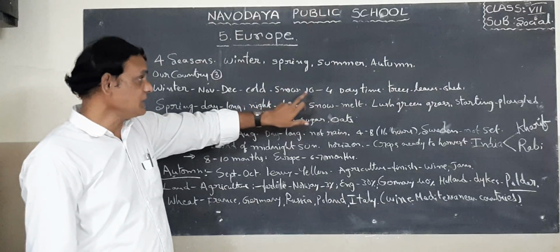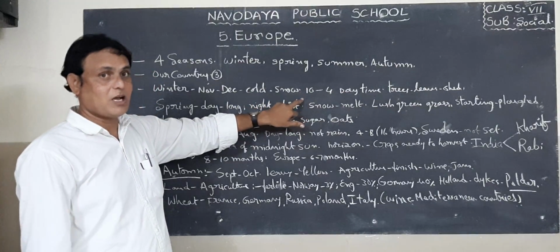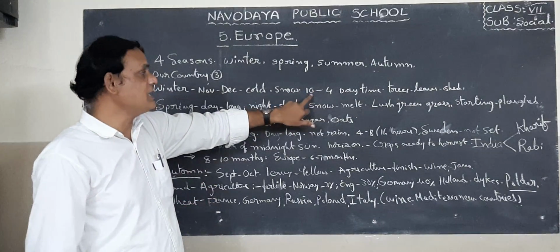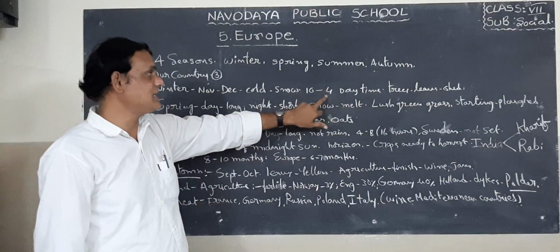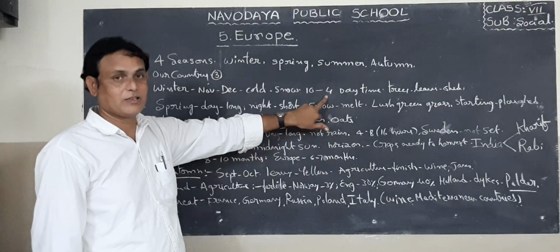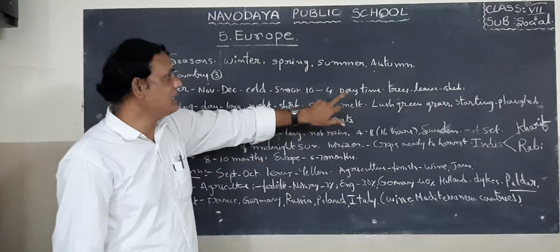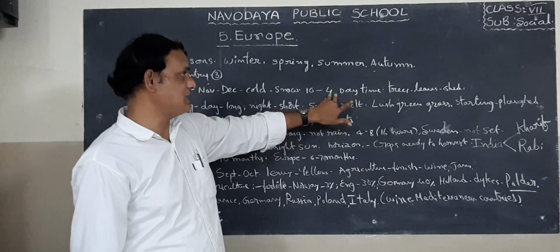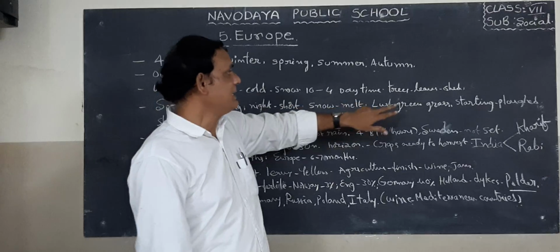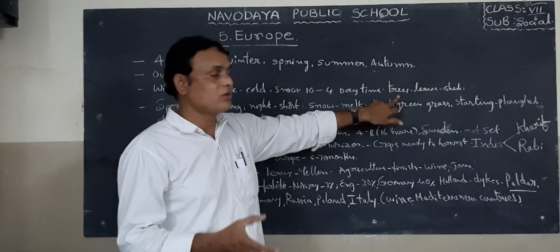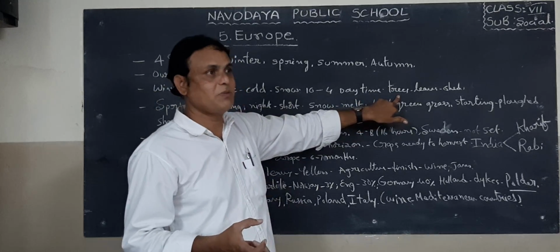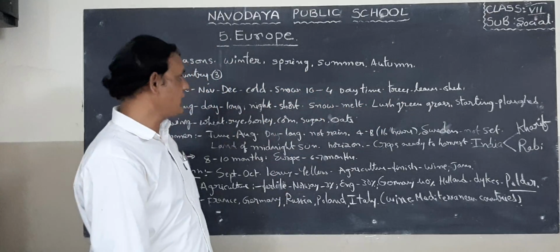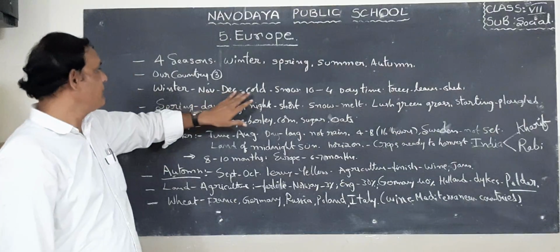Next one, what is the daytime in European countries? The sun rises at 10 o'clock and sets at 4 o'clock. That means in the winter season the daytime is very short. Trees also begin to shed their leaves. That means when we see the trees they are leafless. So that is happening in the winter season.